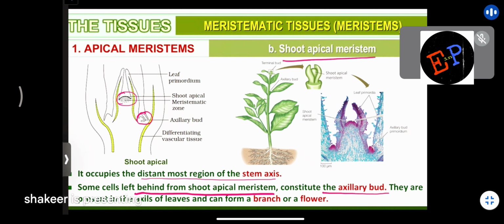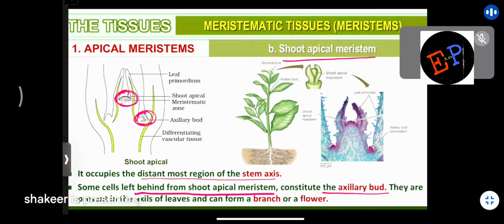That means some cells are left behind. So these cells, where they go, they are present at the axillary buds. And what is the function of axillary buds? These axillary buds develop into flowers or into branches. Are you able to understand? So here we have one group of shoot apical meristem, and here also we have a group of shoot apical meristems. So in two positions you can find the shoot apical meristems. Are you able to understand?